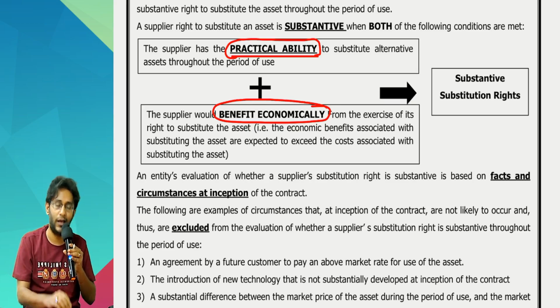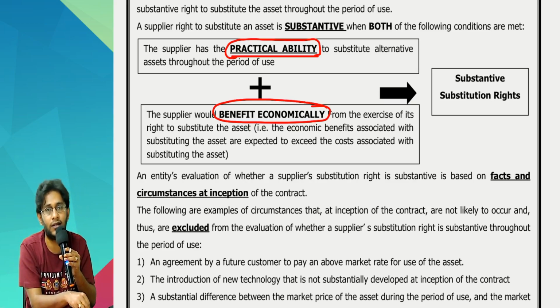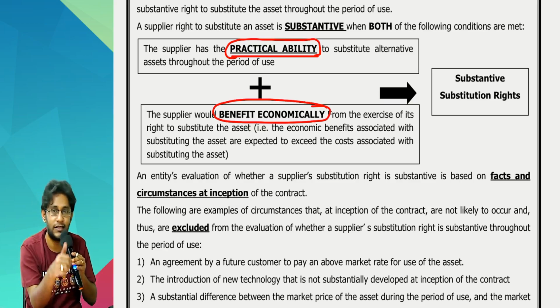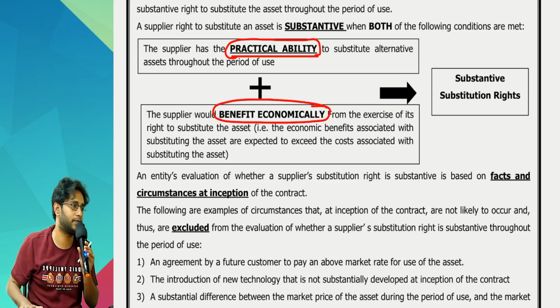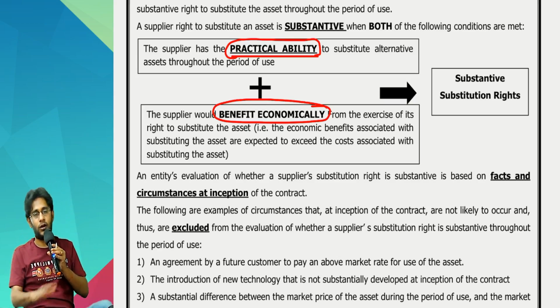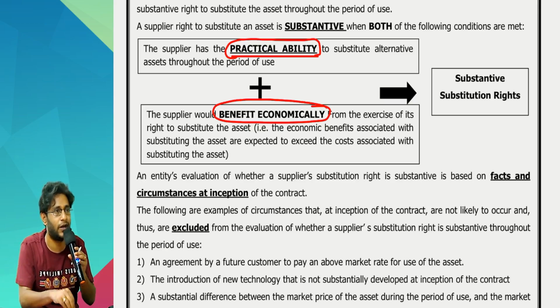That means he has ability to do so, and if he does, then he will get benefit also. Then the standard says his right to substitute is substantive. If that is substantive, you don't have a lease contract, because in a lease contract the asset must be identified.